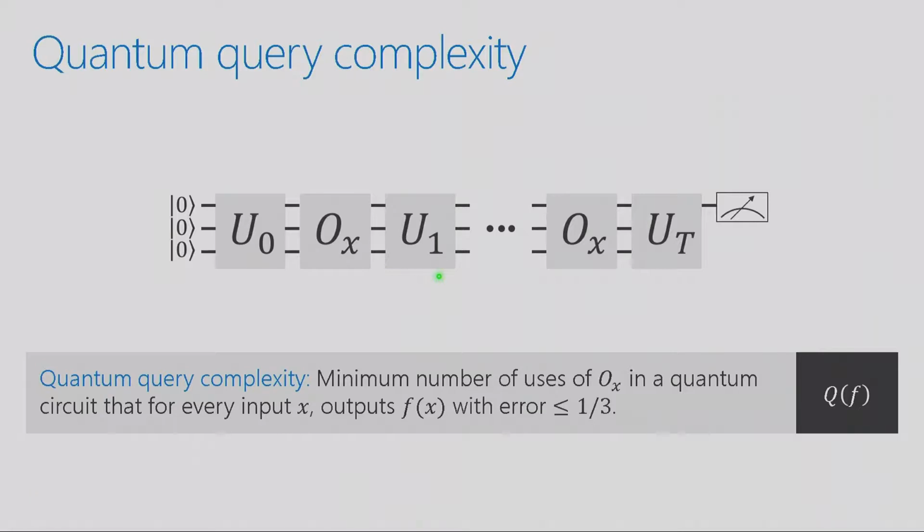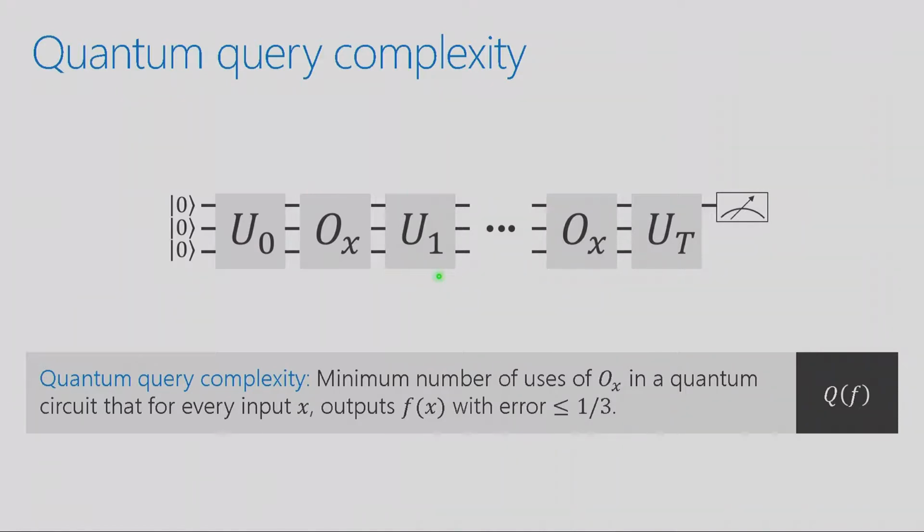So a quantum algorithm, a quantum query algorithm for a function f, will use Ox a bunch of times, and at the end of the day, it'll output something. And I'm denoting that by making a measurement on the first qubit of the output state. And what we want is the output qubit, when measured, should be the correct answer, f of x, with high probability, or with low error. In this case, I'm saying the error should be less than a third. The exact constant 1/3 is not really important. It's just any constant less than half would give you essentially the same model. And Q of f will denote the quantum query complexity of a function.